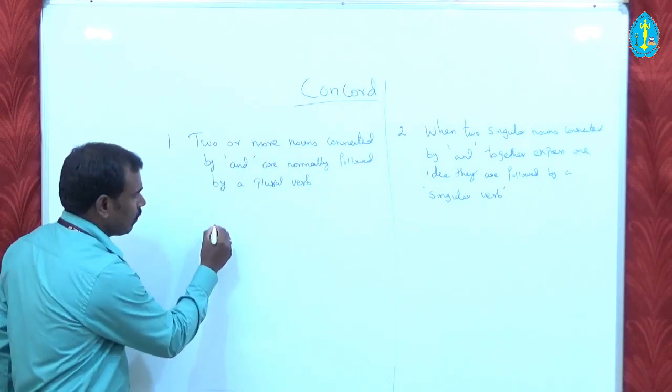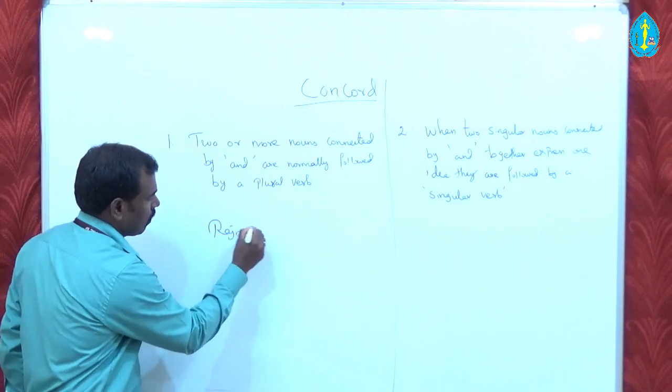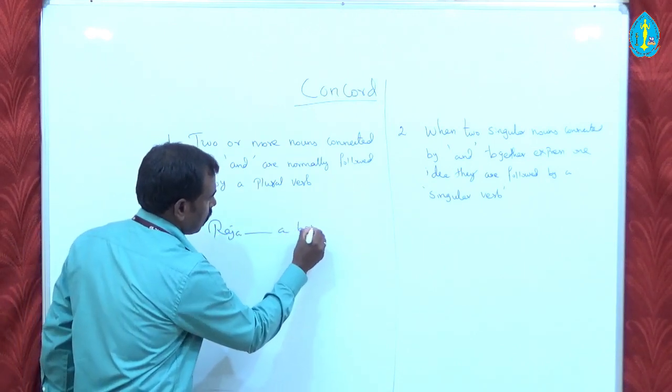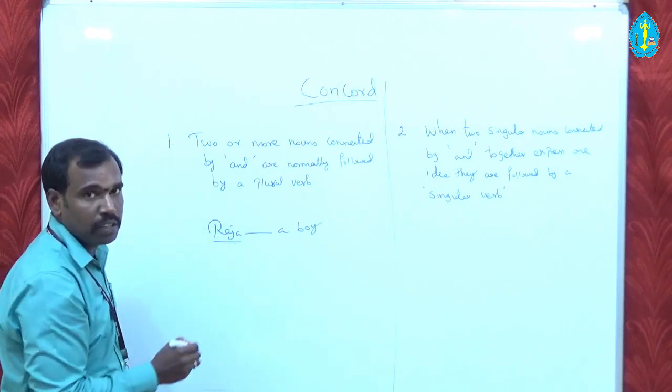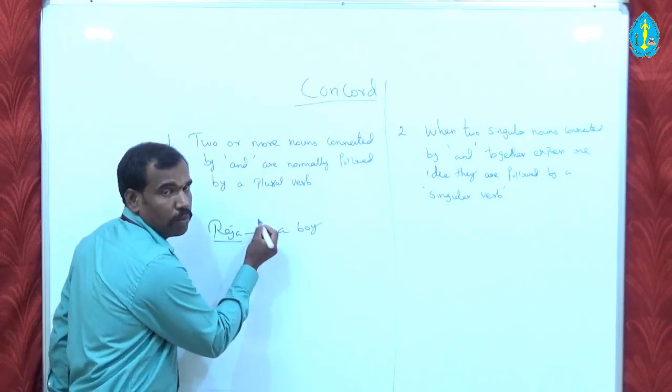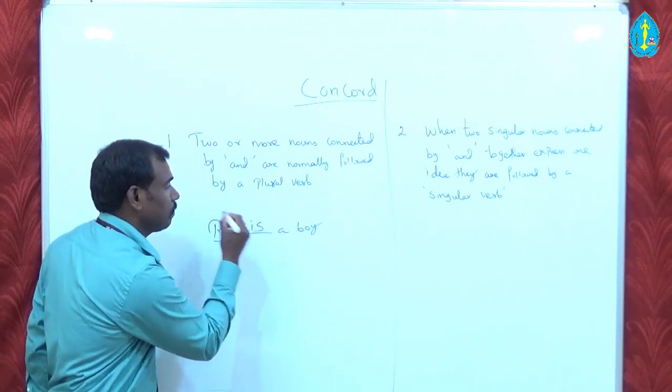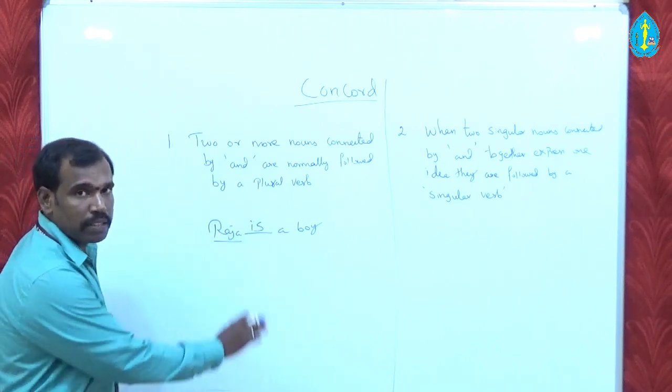For an example, Raja. Here Raja is considered to be a singular noun, so it takes a singular verb. So it can be "is". Raja is a boy.